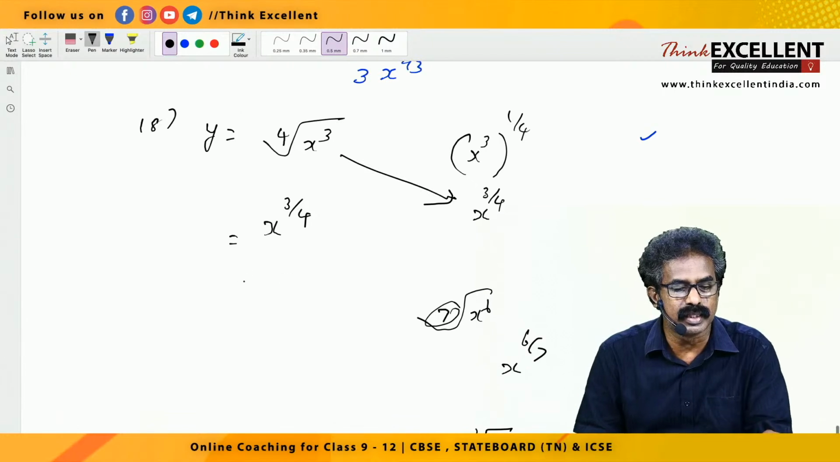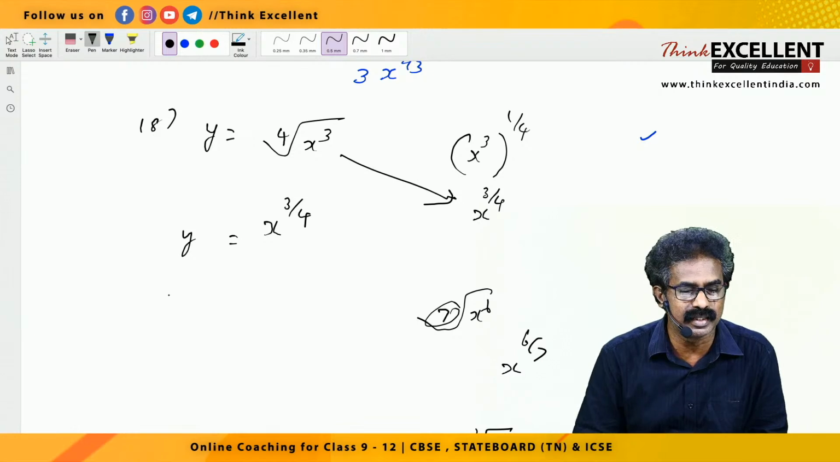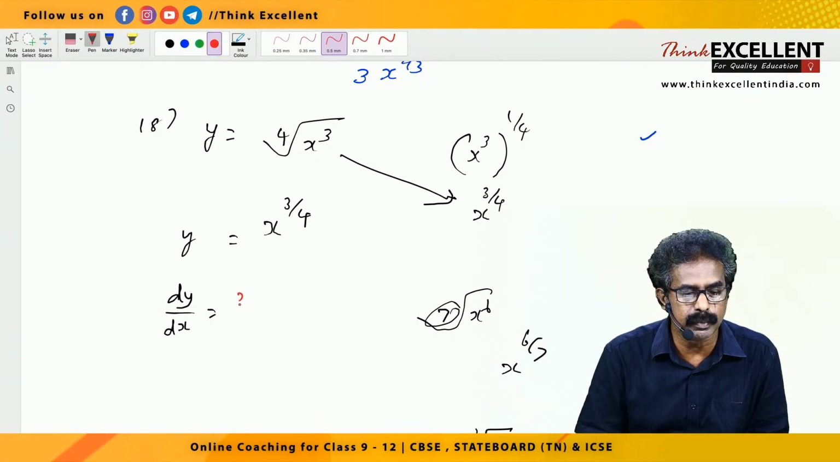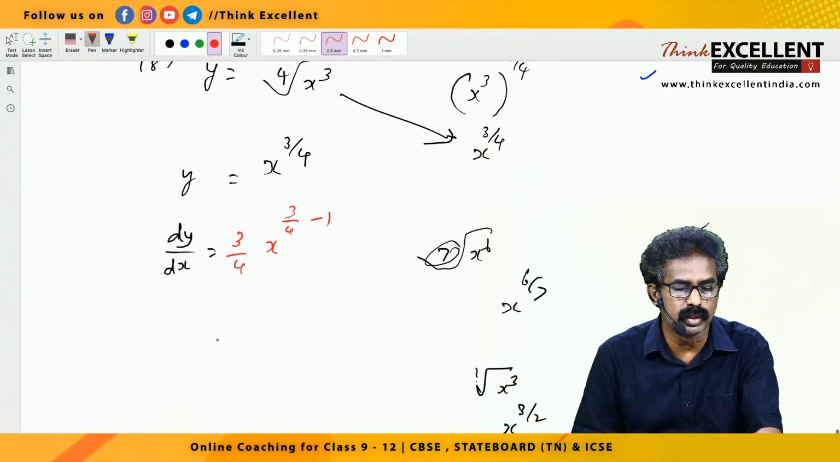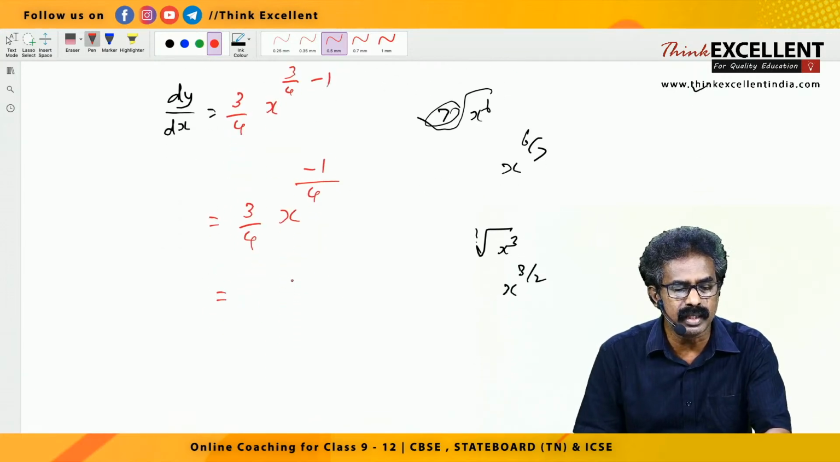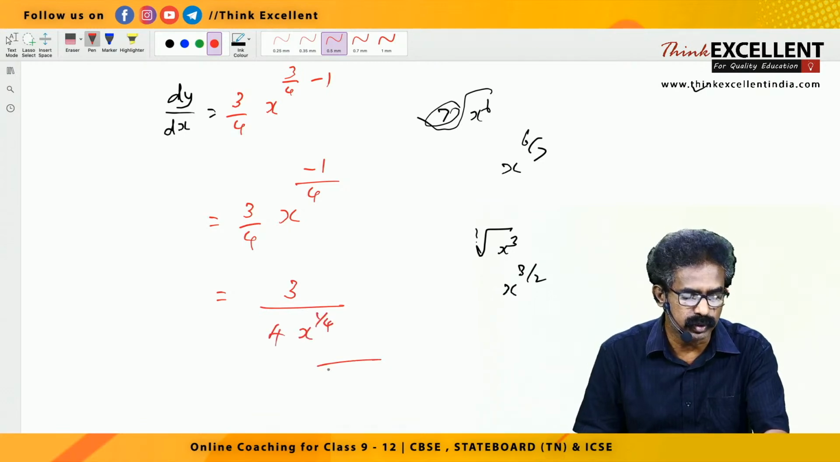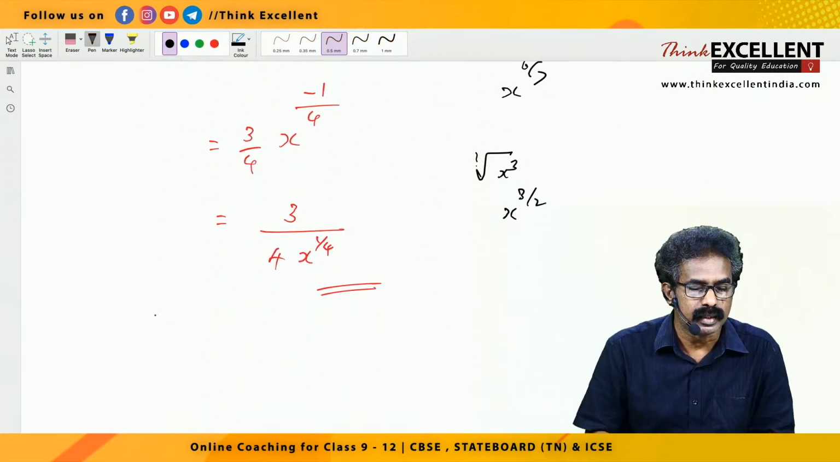So y equal to x raised to 3 by 4. Now usual method, x raised to n, right? So dy by dx is n into, so 3 by 4 into x raised to 3 by 4 minus 1. So you are getting 3 by 4 x raised to, take 4 as LCM, 3 minus 4, it is minus 1. Whenever you get a negative power, you bring it down. 3 by 4 into x raised to 1 by 4. So hope you understood all these things. Okay, now I think we can go for the next question.